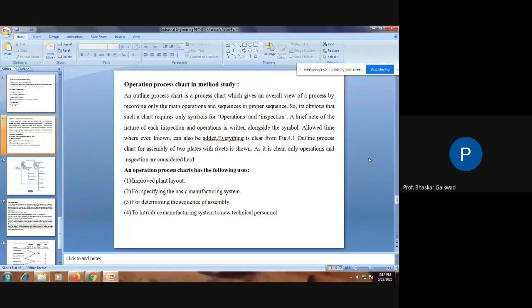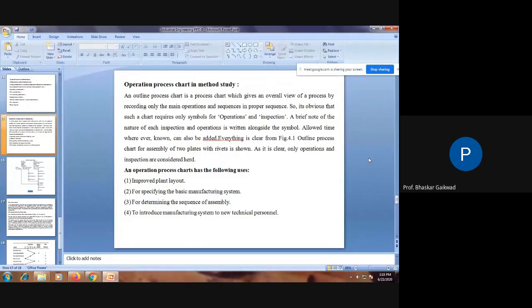The outline process chart is the process chart, meaning the operation process chart. It is also called the operation or outline process chart, which gives an overall view of the process. This chart gives an overall view of the process by recording only the main operations in proper sequence.